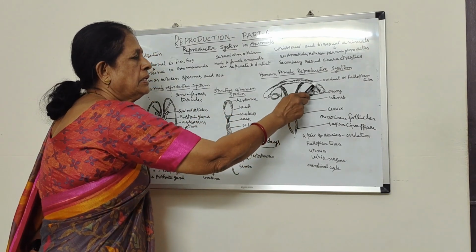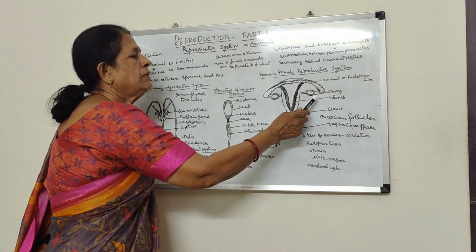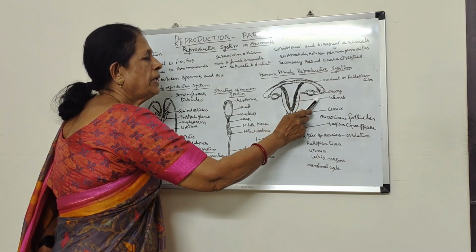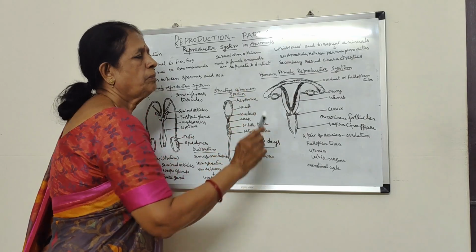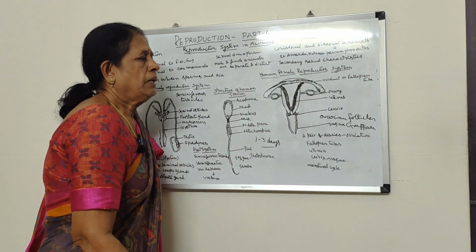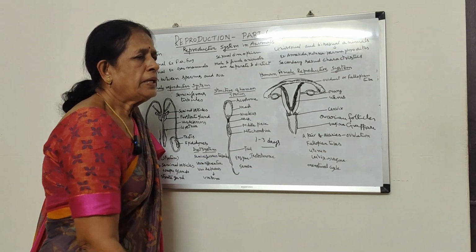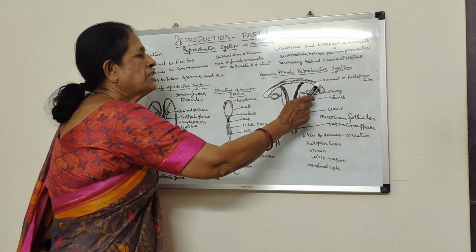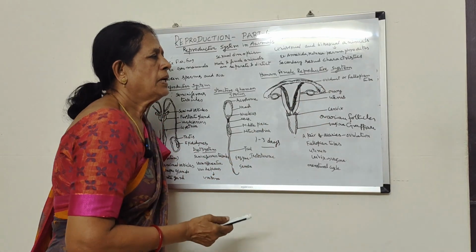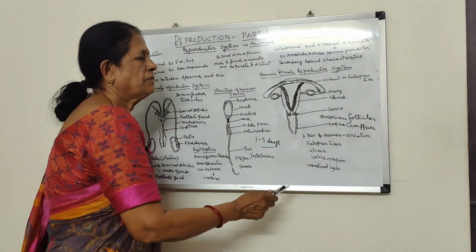So that is how the ovum, which is released by the ovary into the body cavity, is collected by the fallopian tube. In the human reproductive system, fertilization is internal, and the process of fertilization takes place in the fallopian tube or oviduct.